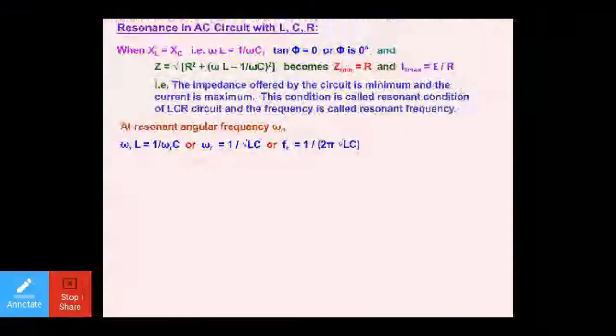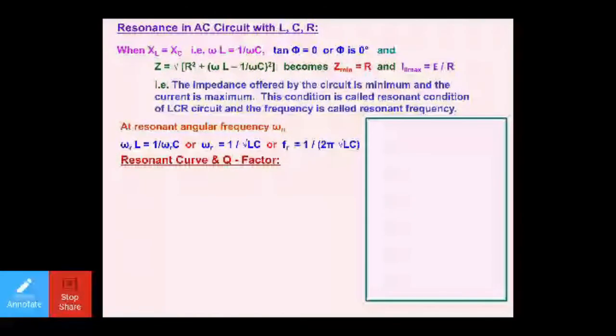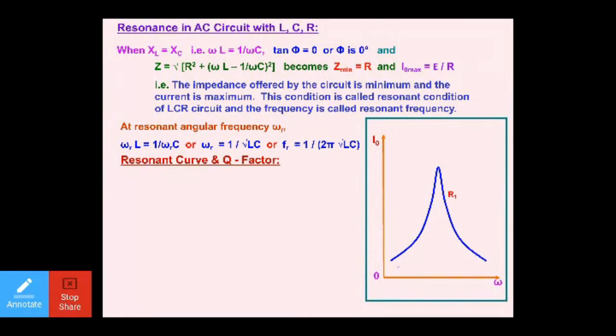So my dear students, this frequency is called the resonant frequency. Resonant curve and Q factor, let's talk about it. Resonant curve and Q factor. This is the peak value of current. This is what we will be getting.